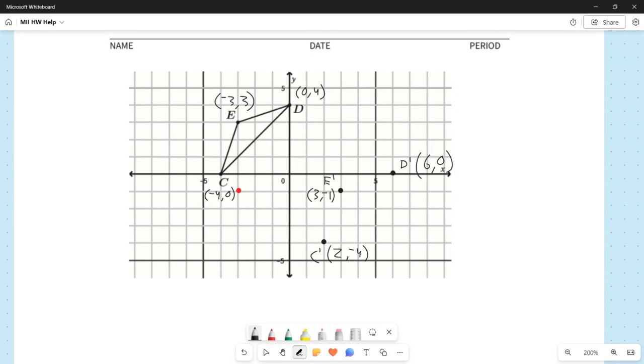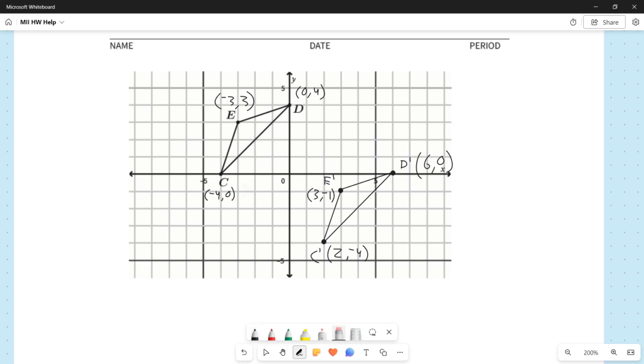No, we do. Because we're translating the triangle, we do need to connect the points. I was being a little bit of a stickler, but it says translate the triangle, and by translating the triangle, it means we need to include all of the points. So we actually do need to connect these. I thought that was going to be in the next step, but we should have already done that. So that is our answer for part B, the actual triangle itself, not just the vertices.